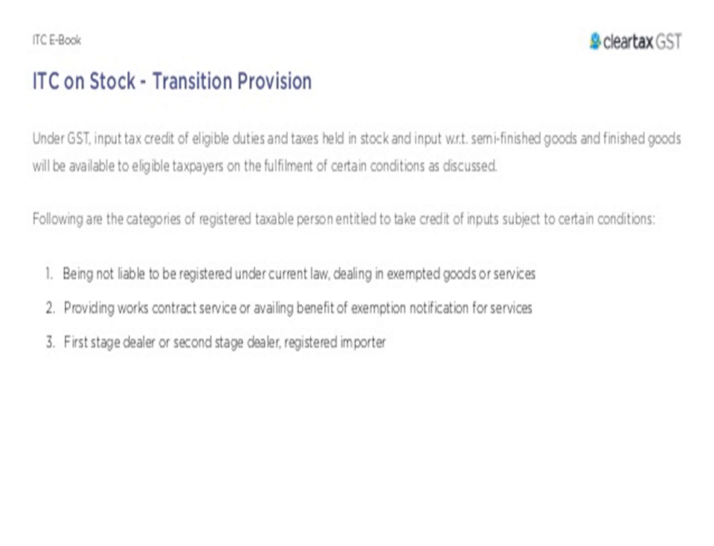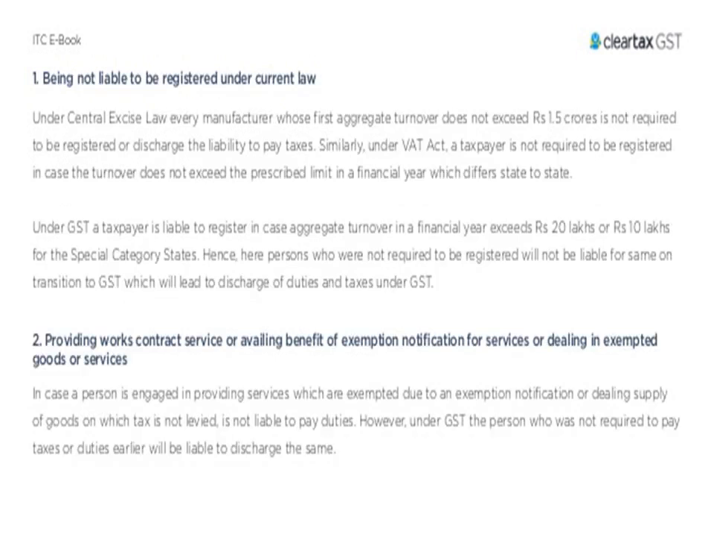Whenever we are dealing with this ITC on stocks, we are not supposed to deal in exempted goods, and providing works contract services, or availing benefits of exemption notification for services, and the first stage dealer or second stage dealer or registered importer. Like before, when you're going for a third stage, you're supposed to have a registered dealer for first as well as for second stages, and being not liable to be registered under any kind of certain laws.